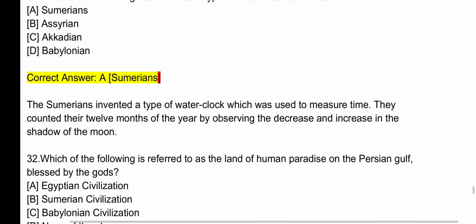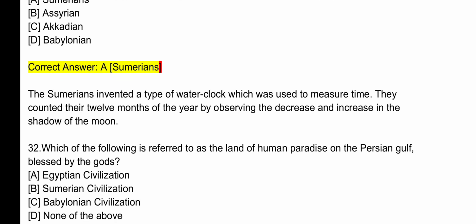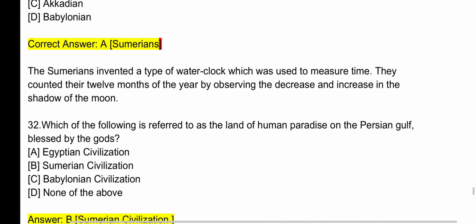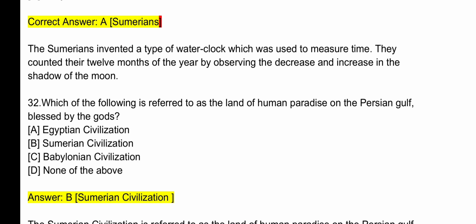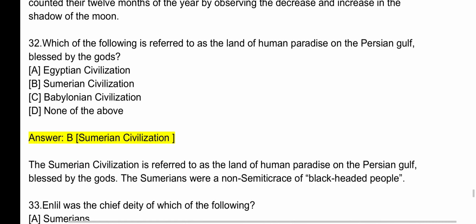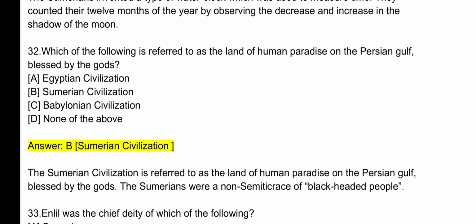Question number 32. Which of the following is referred to as the land of human paradise on the Persian Gulf, blessed by the gods? The answer is B. Sumerian civilization. The Sumerian civilization is referred to as the land of human paradise on the Persian Gulf, blessed by the gods. The Sumerians were a non-Semitic race of black-headed people.